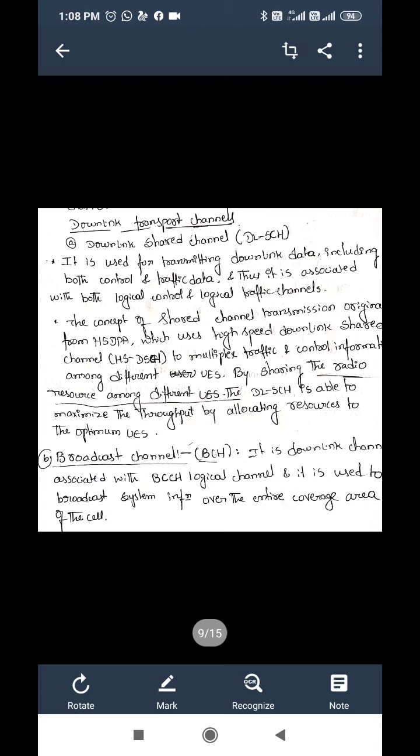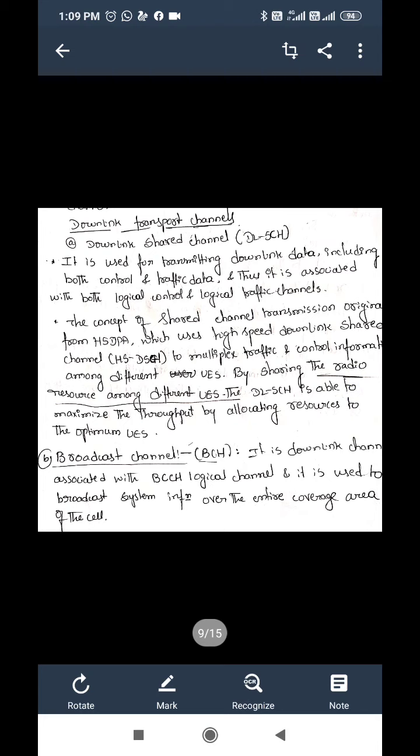The concept of shared channel transmission originates from HSDPA, which uses the high-speed downlink shared channel to multiplex traffic and control information among different UVs. By sharing the radio resource among different UVs, the DL-SCH is able to maximize the throughput by allocating resources to optimum UVs.